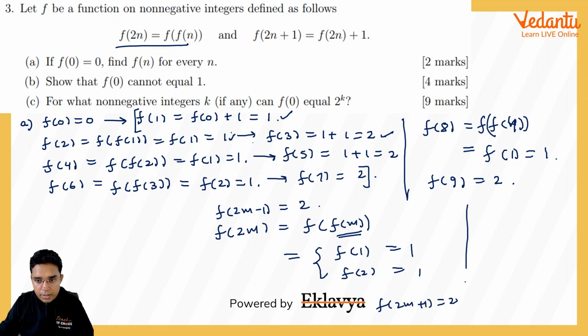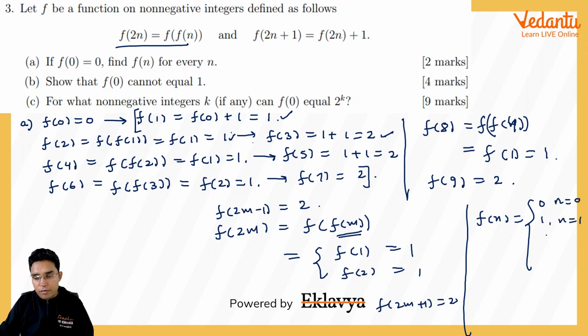So we can conclude that my f(n), which was 0 for n equal to 0, then was 1 for n equal to 1, but later on we found that it is also 1 when n is an even number except n equal to 0, and it is 2 for all odd n except for n equal to 1.